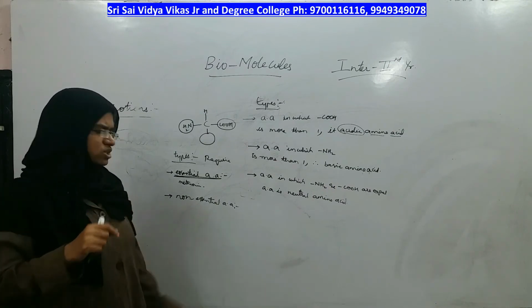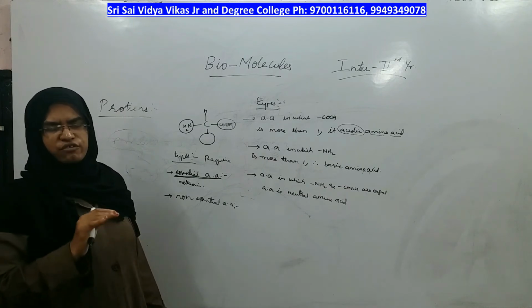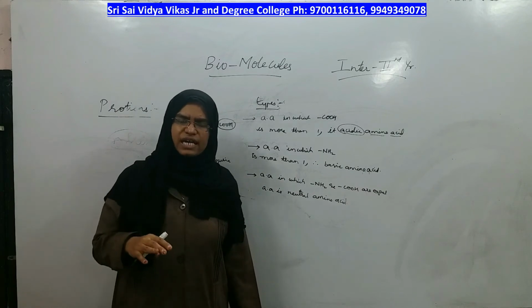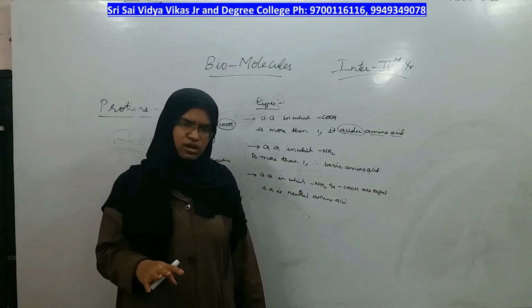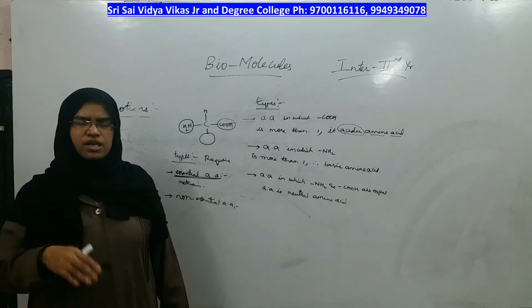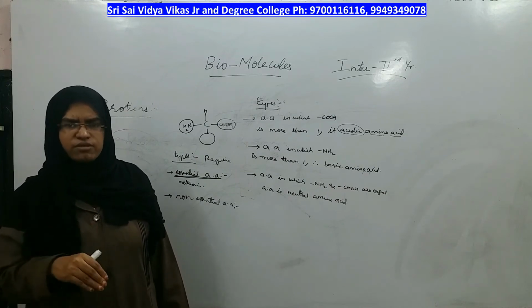Coming to the non-essential amino acids, whether you take them in your food or not, it doesn't matter, because your body already has a mechanism to synthesize them on its own. It is not essential for us to take them from food.